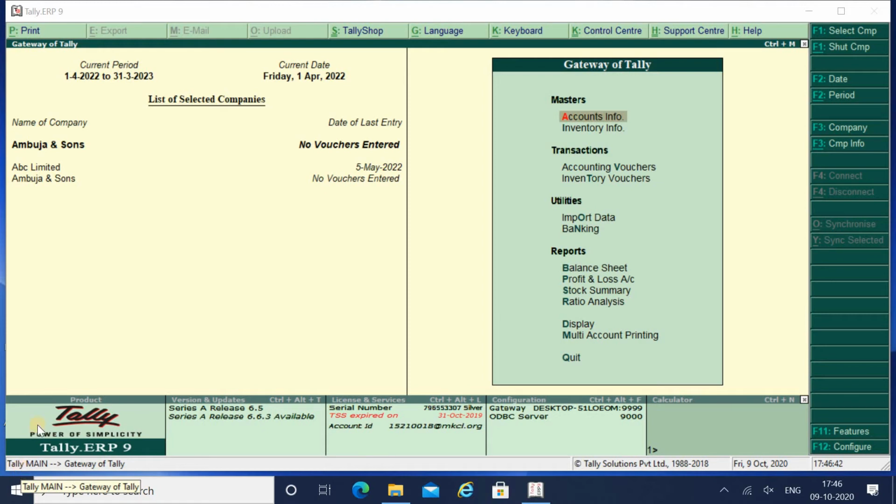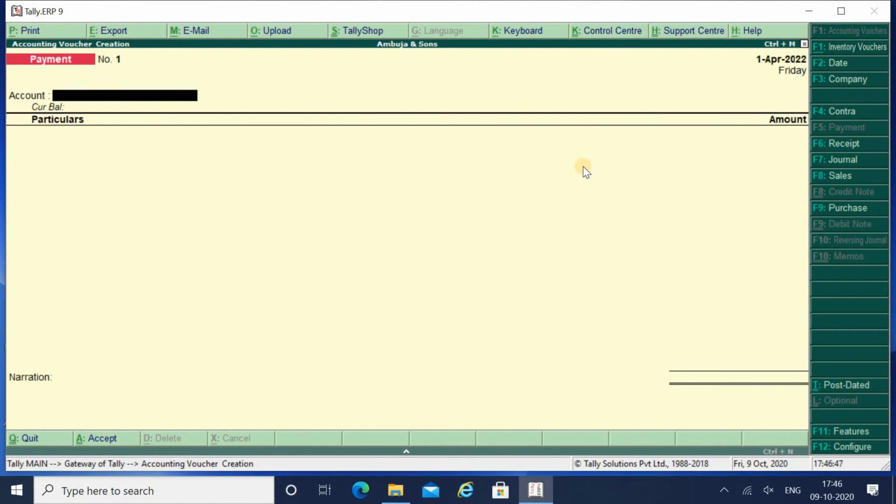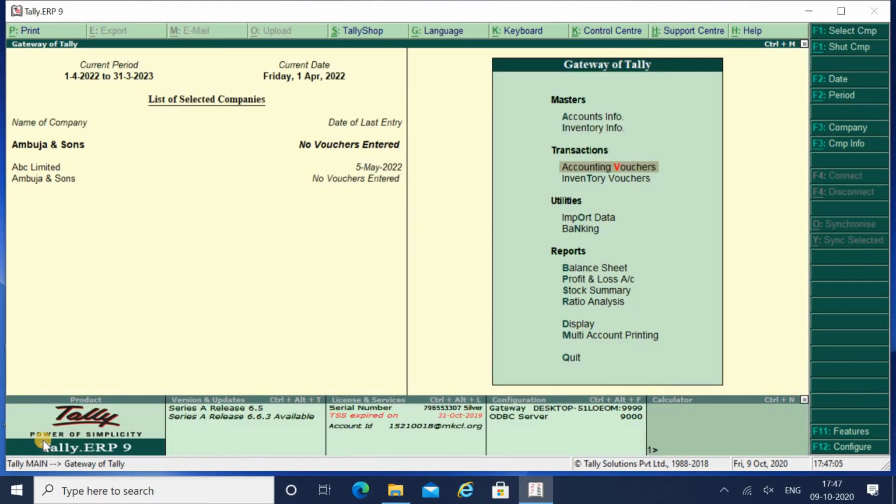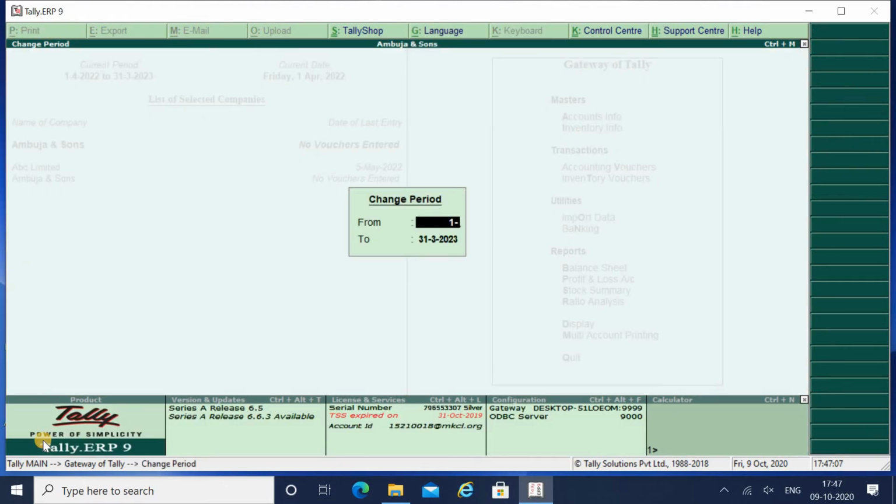Okay, now let's go to accounting voucher. As I said, I will explain the golden rule. Just remember that one thing and you will be an expert in contra voucher. Either press F4 or just click over here and your contra voucher is open. First of all, let me select my current financial year.